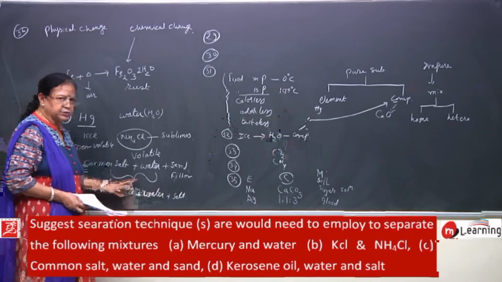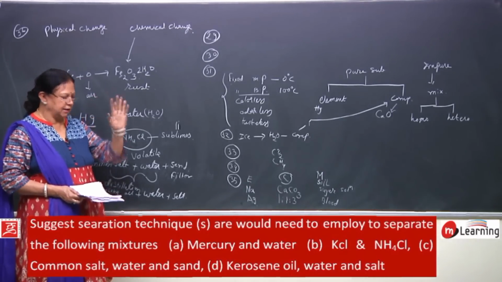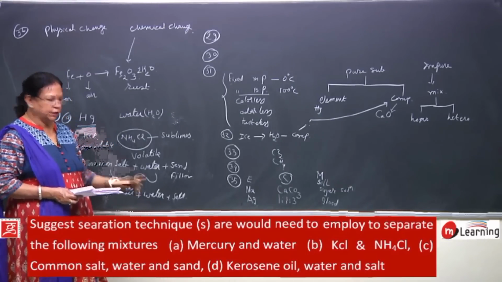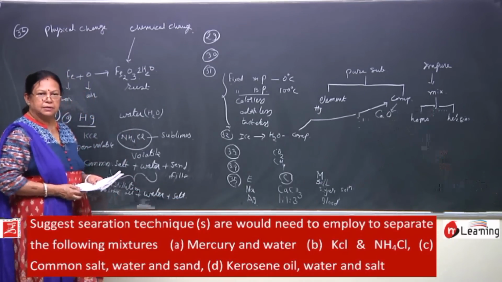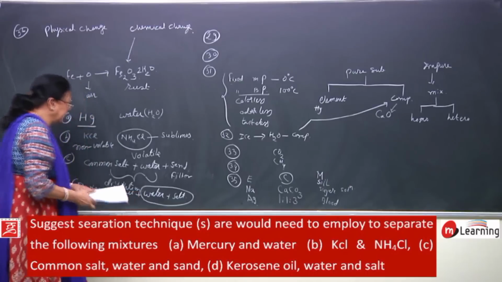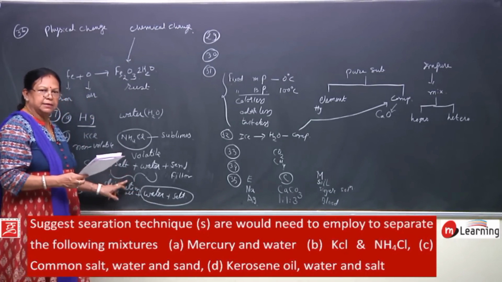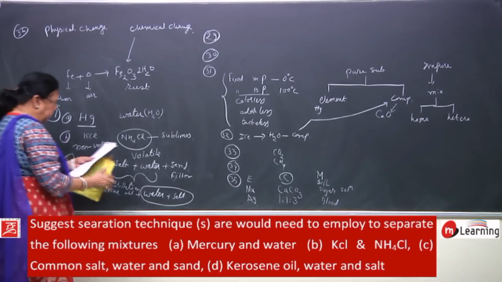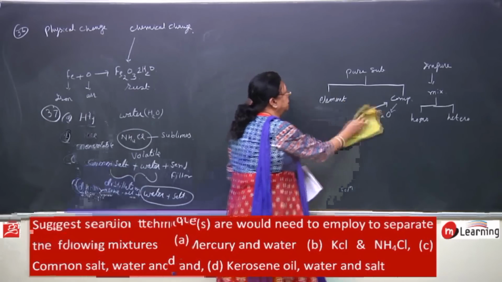So you will keep this mixture for some time, then you will see that there are two different layers. One layer will be of oil, being lighter, it will float, and the water along with the salt will remain at the bottom. So this you can separate by a separating funnel, and then you will get these two, that is water and salt. Again this water and salt, as we have done in the previous case, you can separate by distillation. So in this way you can separate this mixture of kerosene, water and salt.